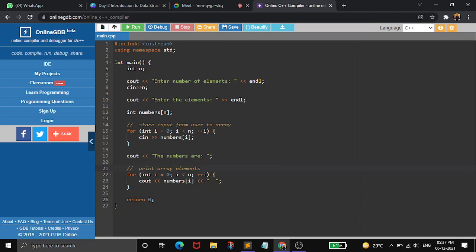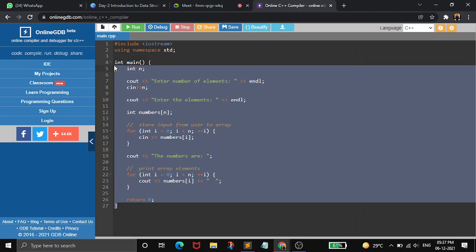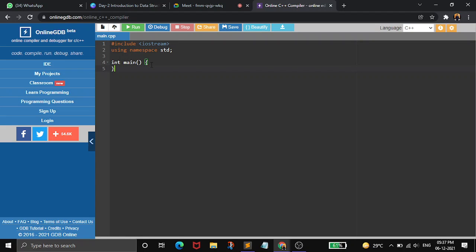Okay, so I will code this from the beginning only. You may know the syntax of C++: to start, we have to include #include <iostream> for input and output, then using namespace std because we don't want to write std every time. We have to write cout and cin for input and output values.